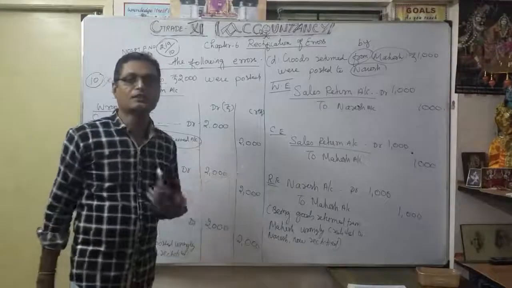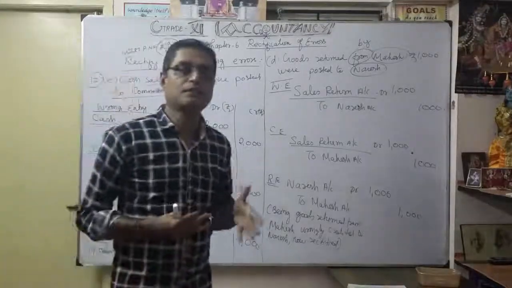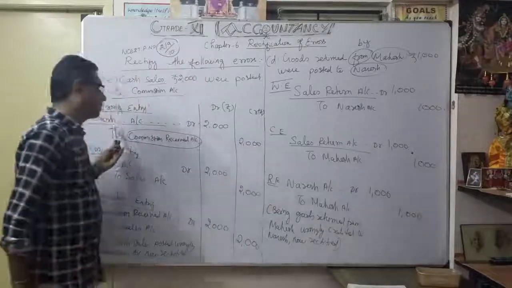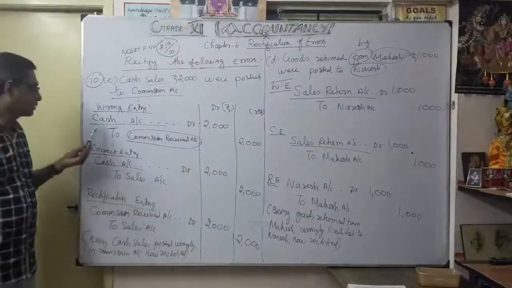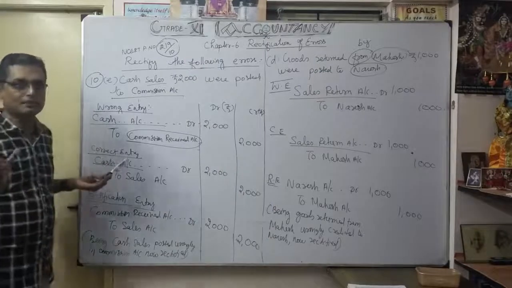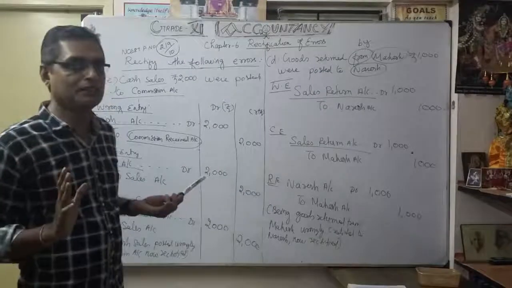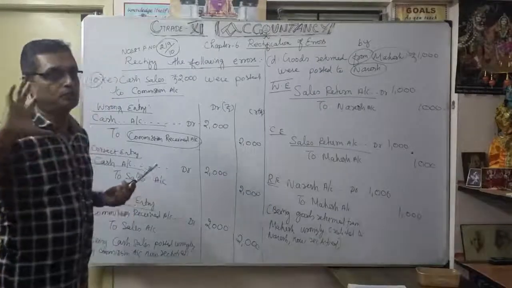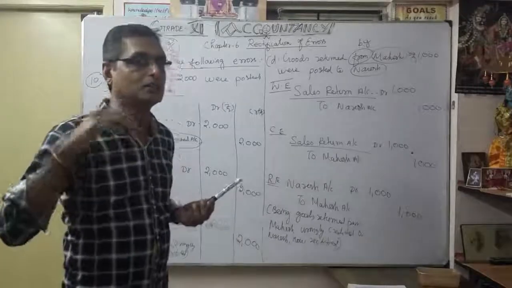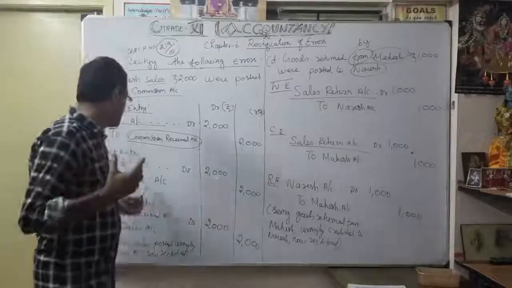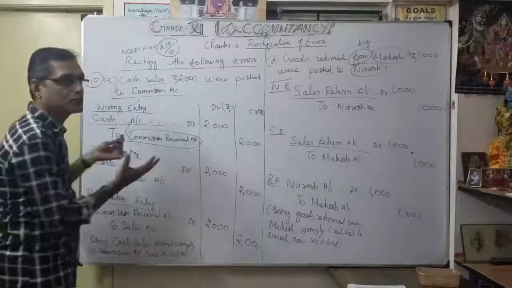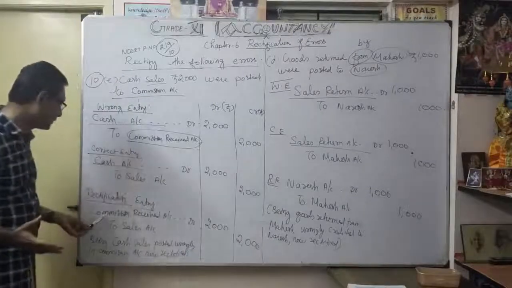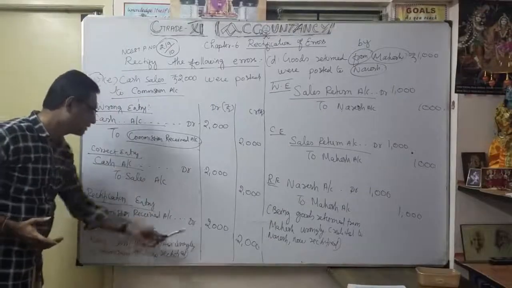Commission received is a nominal account, considered as income, credit side. Cash account is a real account, debit what comes in. So cash was debited, and they did the debit side correctly. The only thing is that the head of income was wrongly credited. Instead of sales, they credited commission received account. For the rectification, I'm going to debit commission received account to sales account 2000.